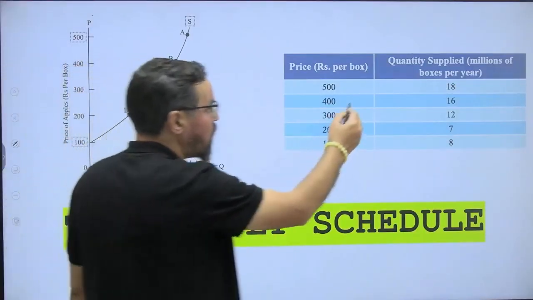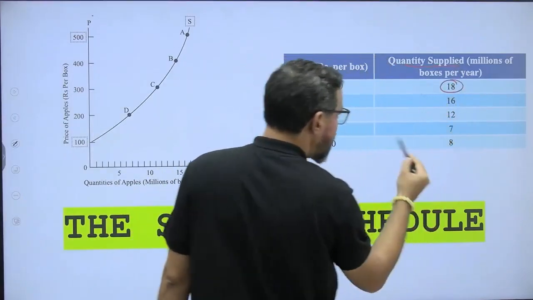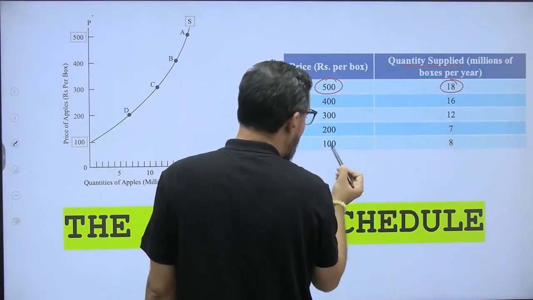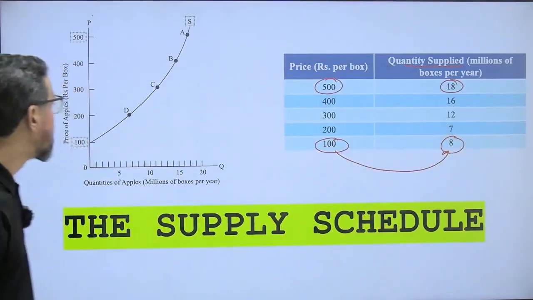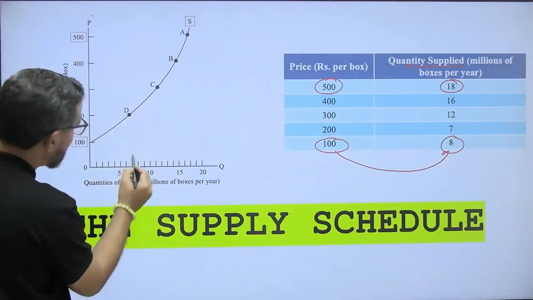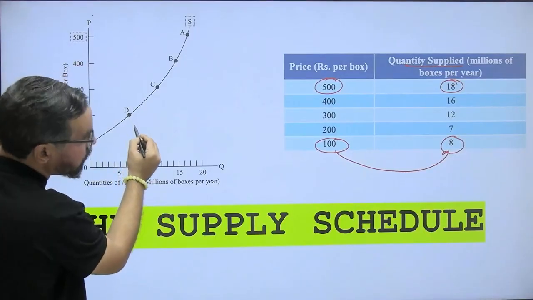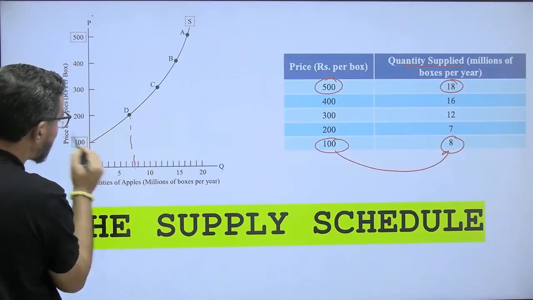Like, let's say quantity supplied, so at 500 max, we want to sell 18 quantities. At 100 we want to sell the minimum, as a supplier. So at 100, we want to sell how much? This is the D point here.